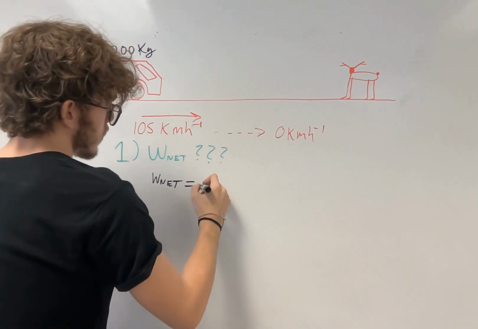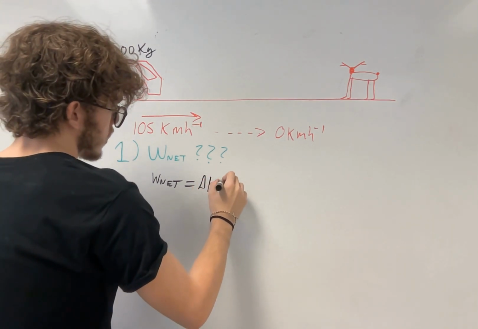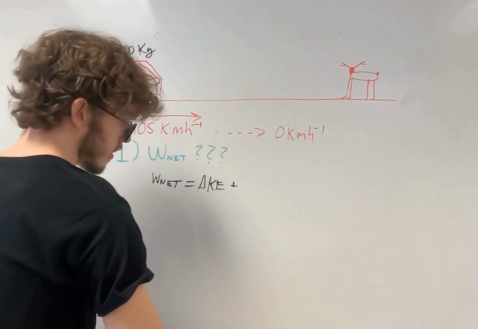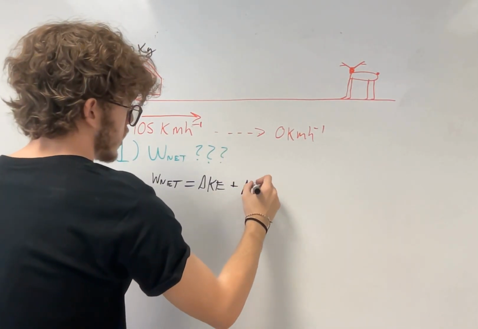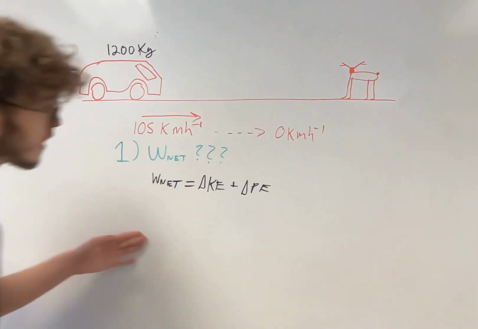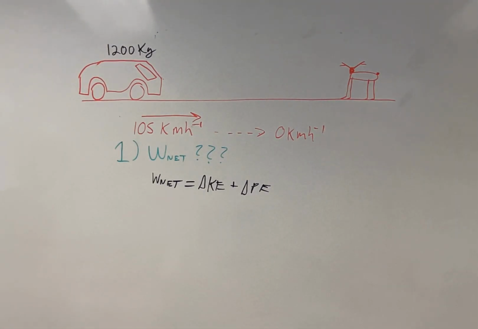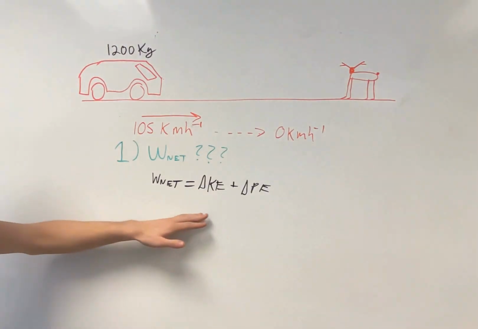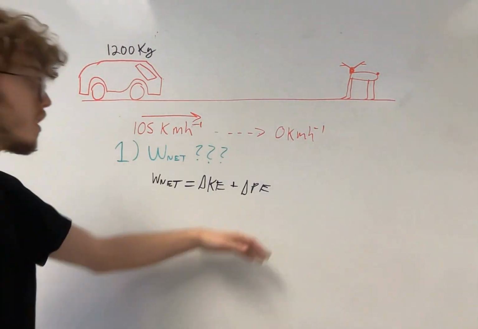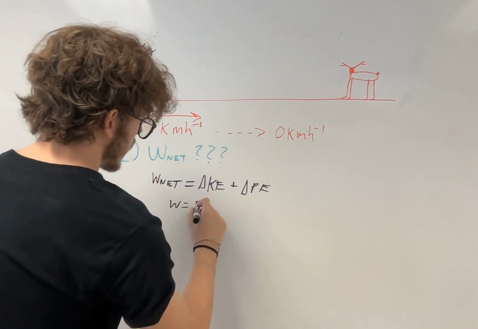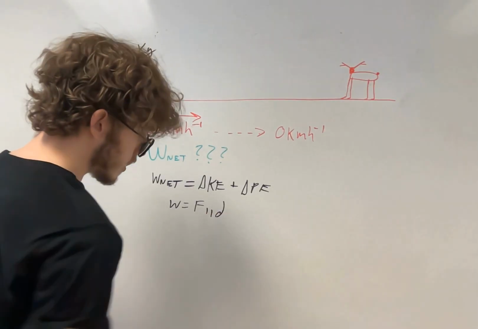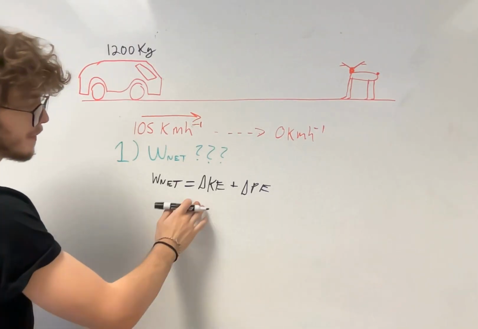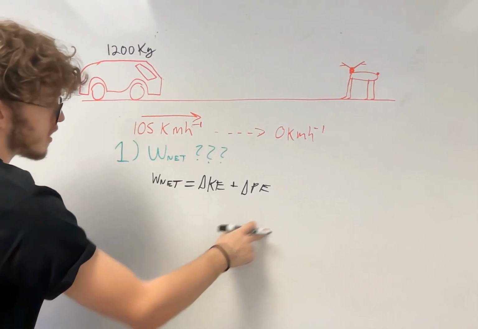and that's going to be equal to the change in kinetic energy plus the change, that's not a delta sign, change in potential energy. So that's the relationship we have, right? Pretty simple. And let's just look at this qualitatively, because this is going to be the equation we use. We're not going to use that work is equal to the parallel force times the distance, right? We don't have any of that information. We only have this. So, kinetic energy, potential energy.